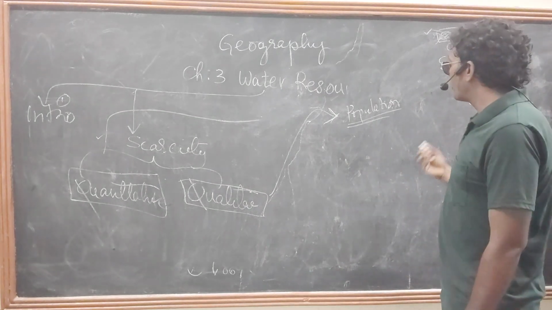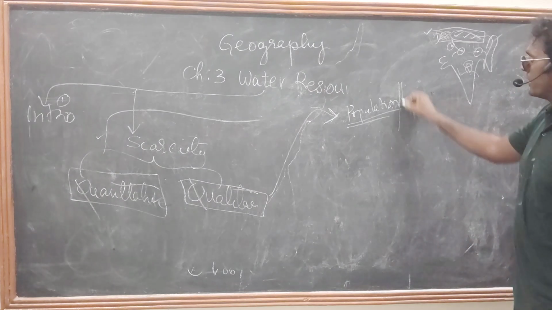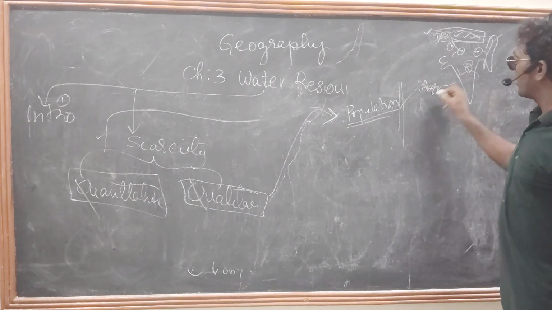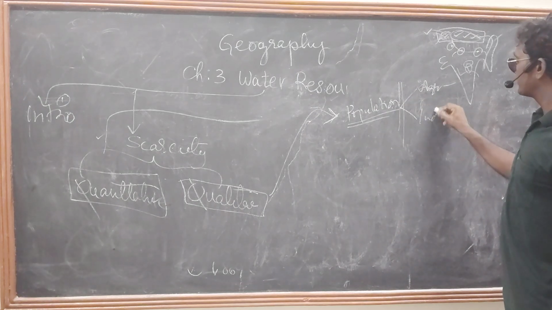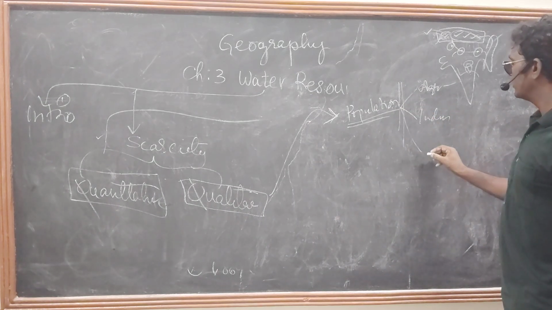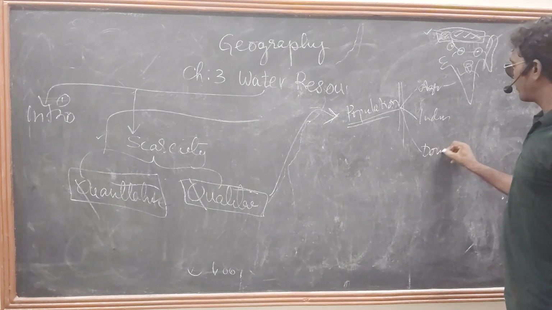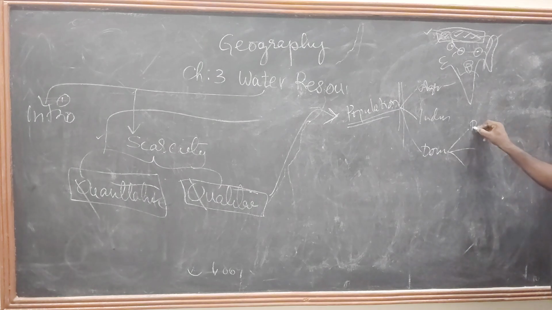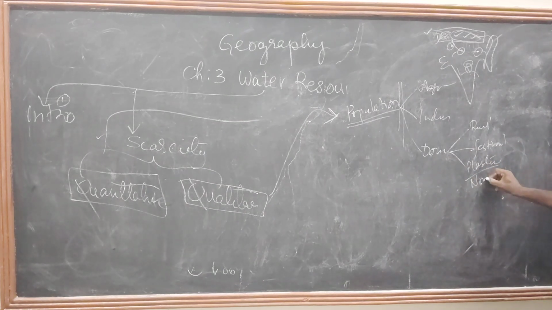How are they polluting? Who? The population. Already we discussed. Population increases, agriculture, industries, and also domestic activities. In domestic, what are we doing? Ritual activities, festivals, and plastic, which are non-degradable items.